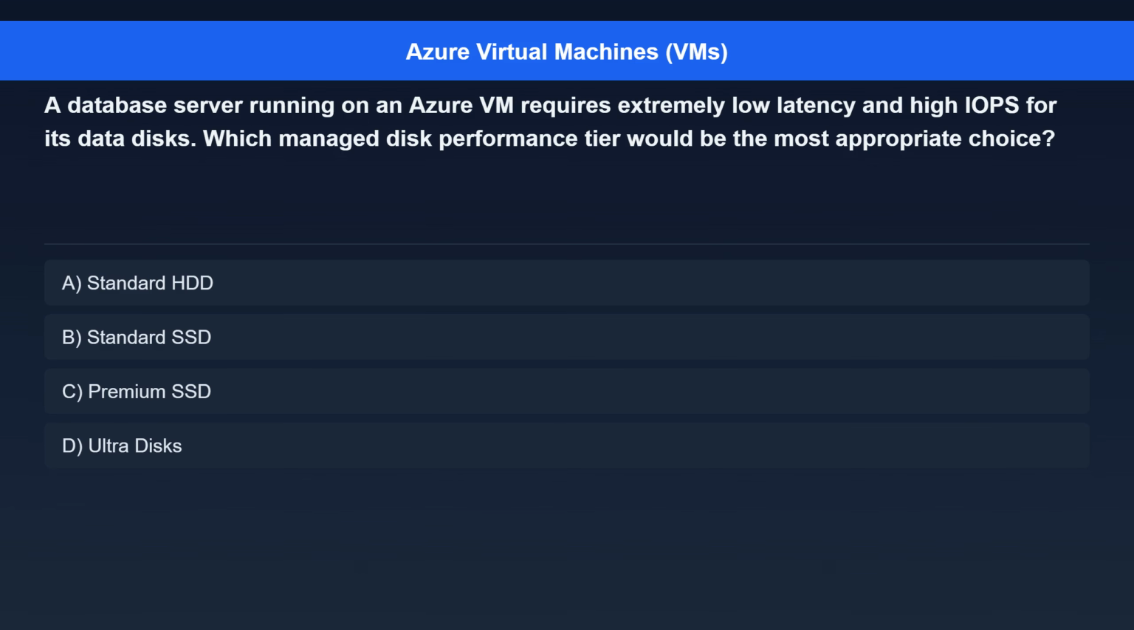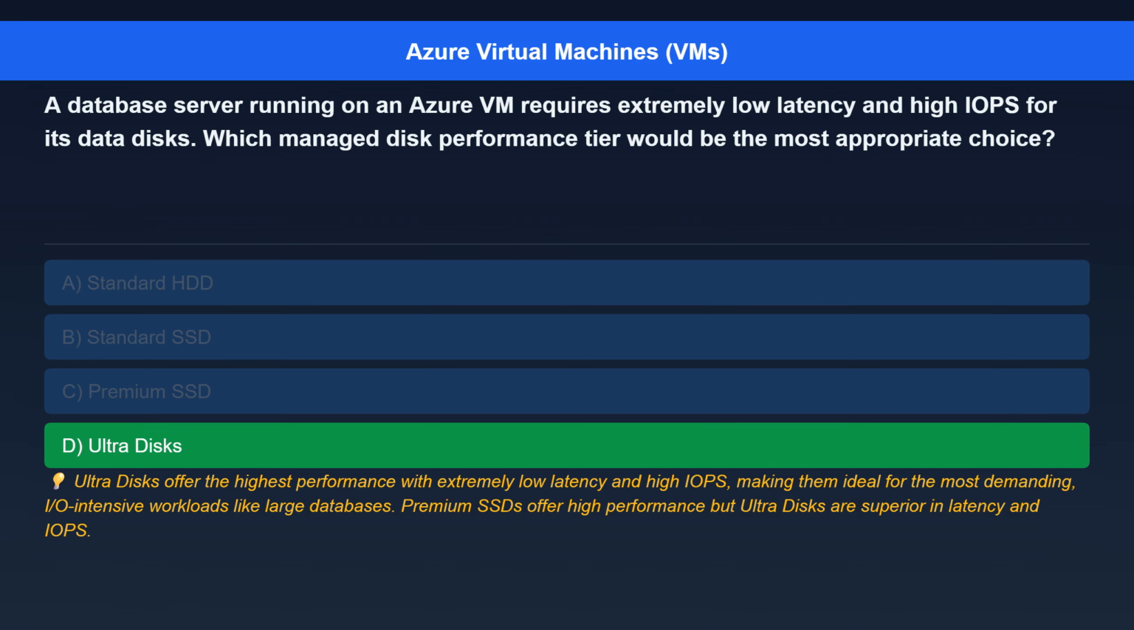Question 6. A database server running on an Azure VM requires extremely low latency and high IOPS for its data disks. Which managed disk performance tier would be the most appropriate choice? Option A, Standard HDD. Option B, Standard SSD. Option C, Premium SSD. Option D, Ultra disks.